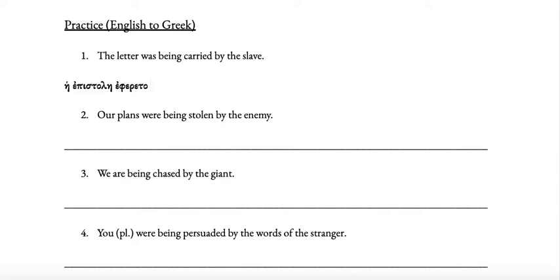And then by the slave, so by a person is hupo plus genitive, so hupo. And the slave is hodulos, but we want the genitive, so tu dulu.